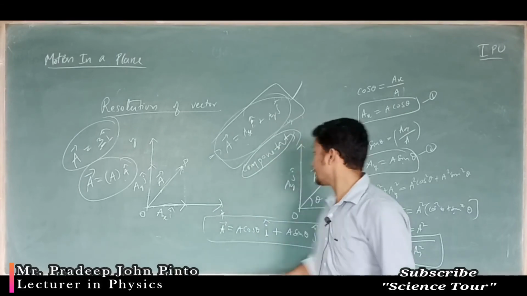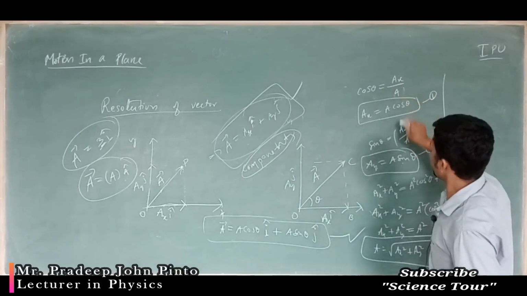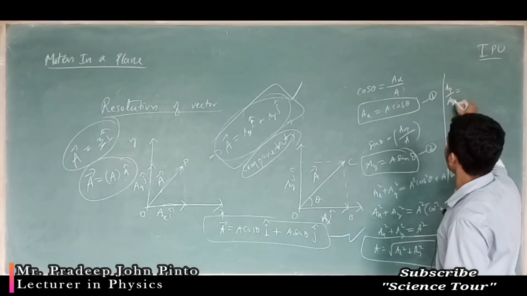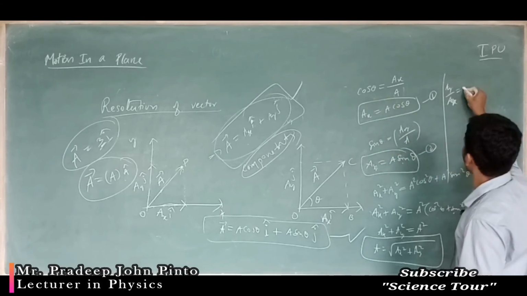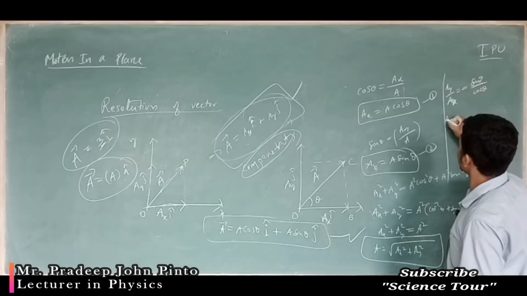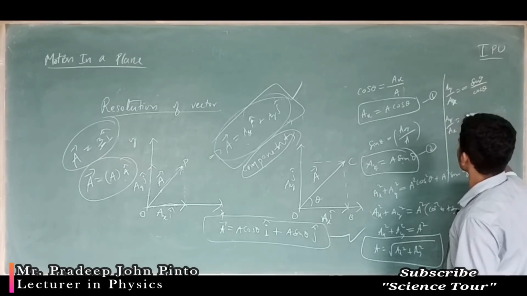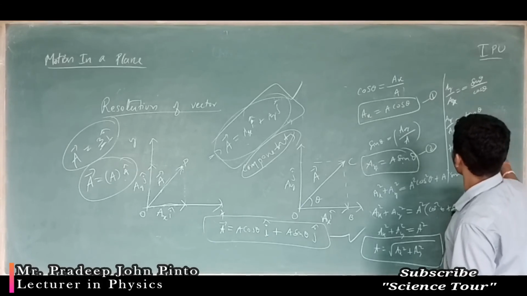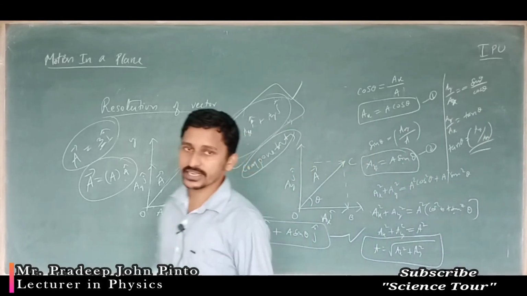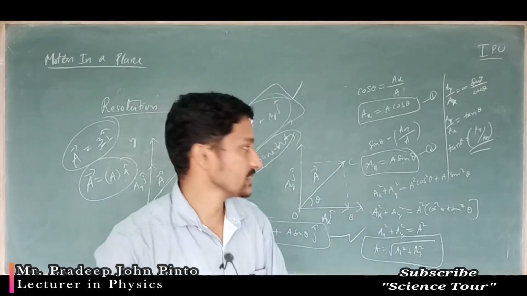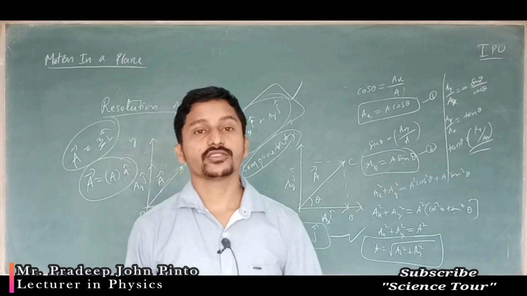Then what is the angle? Okay, so divided by this, that is Ay by Ax, if you write down, A and A cancel, we will get sin theta divided by cos theta. What do you mean by sin theta by cos theta? Ay by Ax which is equal to sin theta by cos theta is tan theta. So tan theta is equal to Ay by Ax, in this way. That tan theta we have arrived at earlier in our mathematical tools of physics. So this is called resolution of vector.